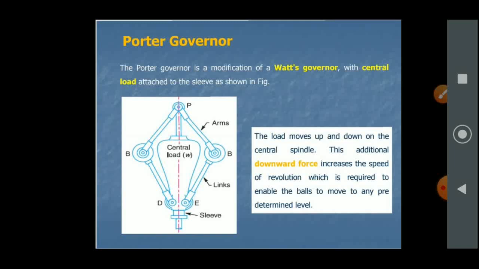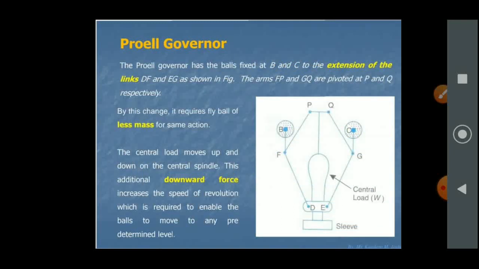The load moves up and down on the central spindle. This additional downward force increases the speed of revolution, which is required to enable the ball to move to any predetermined level.